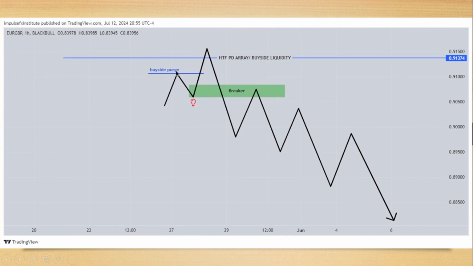Okay. So if buy side is resting above here, price raids that, taps into a high time frame PD array or pool of liquidity, then displaces lower. After displacing lower, what is this? The last down close candles here are an order block. So when price retraces back into this order block, it should continue buying if we are to continue with the bullishness. If price trades below it, that makes this order block a failed order block. That means it's going to invert now to become a breaker block. All right. So price comes back into the breaker block and begins to sell off.